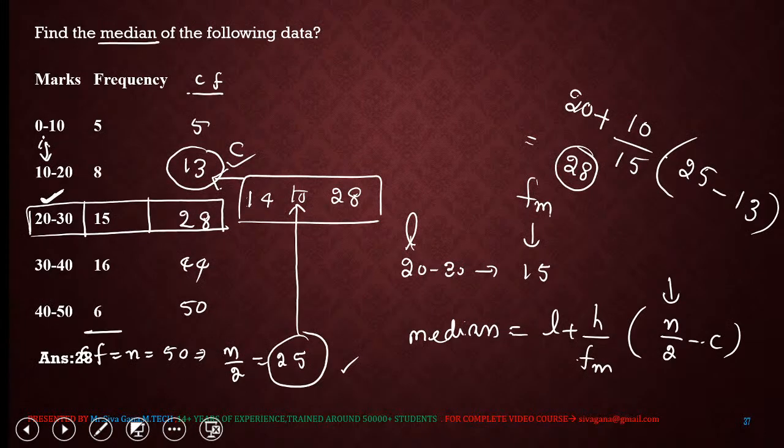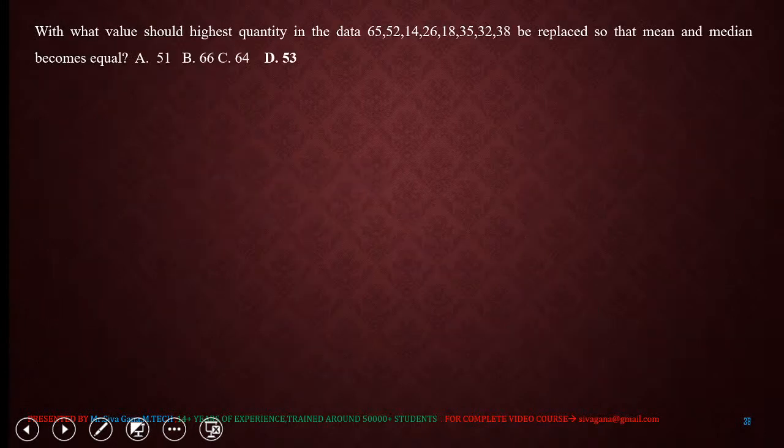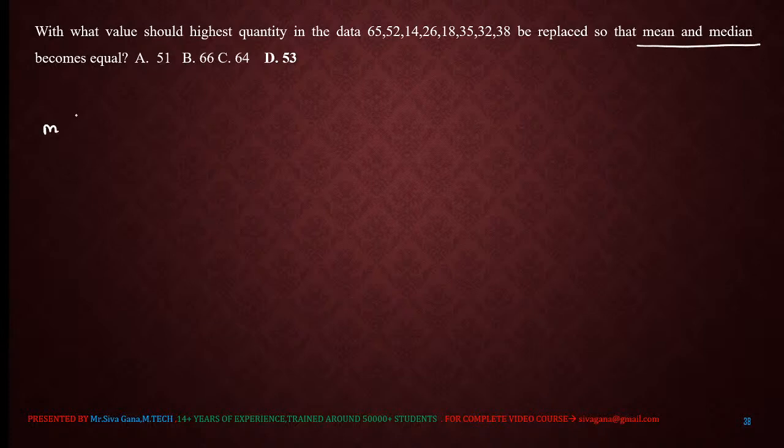That's the median value, right? Next question. With what value should the highest quantity in the data be replaced so that the mean and median become equal? For this data, mean and median should be equal. For that, we replace the highest value.